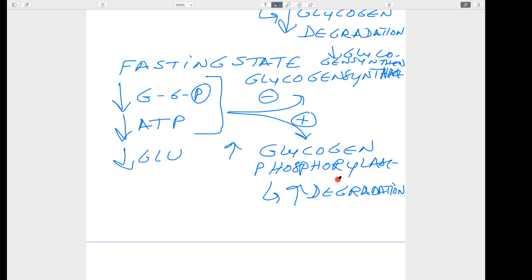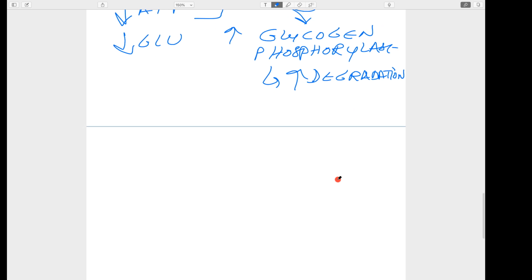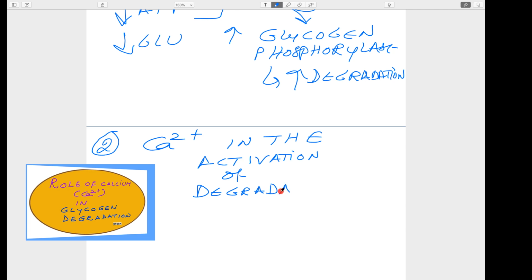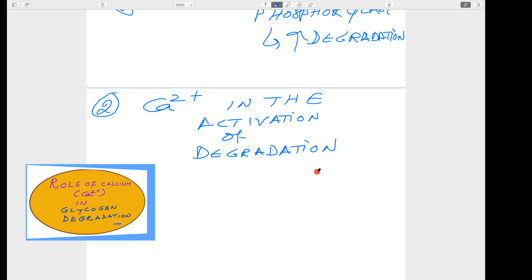This is about the allosteric effect of glucose 6-phosphate, an intermediate of this pathway, and also ATP. Then the next one is calcium, which plays a very important role, especially in the activation of degradation. In the degradative pathway, calcium plays a very important role. What happens during muscle contraction?